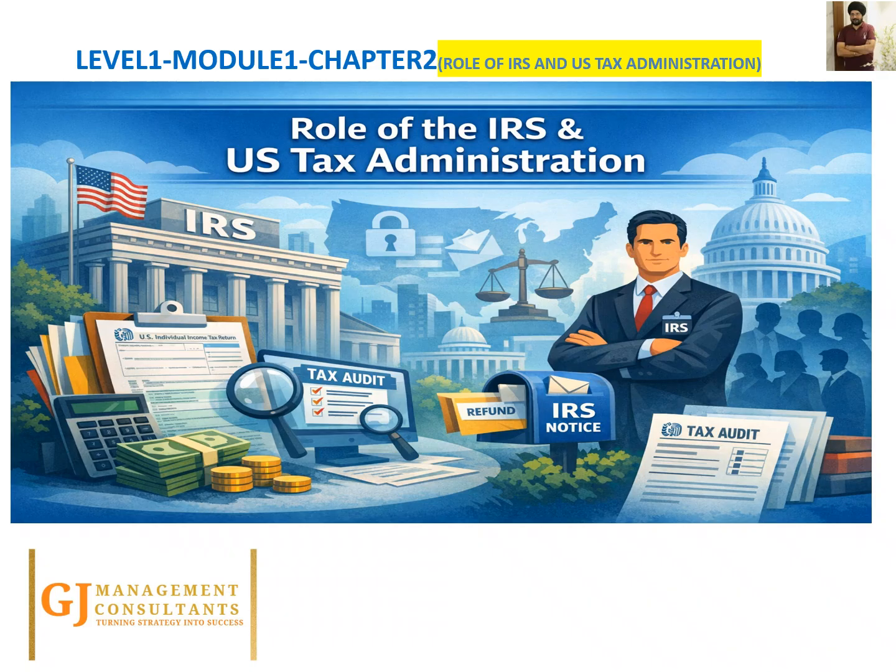In this chapter, we will understand what the IRS is and why it exists, how the US tax administration system works, how taxes are collected and enforced, and the life cycle of a tax return from filing to audit. By the end of this chapter, you will clearly understand the backbone of the US tax system, the IRS, and we will have a complete understanding of US tax administration. So let's begin and move to the first agenda slide.